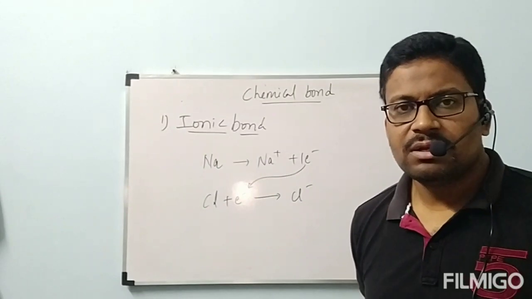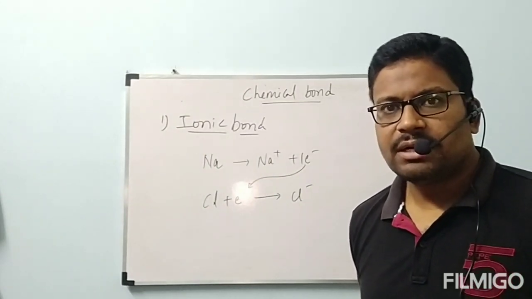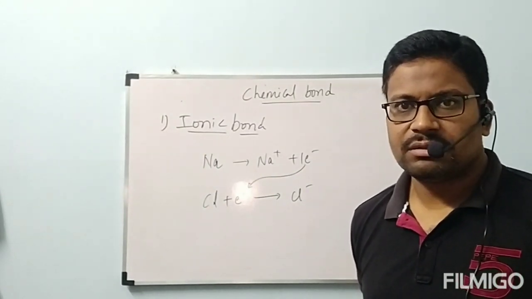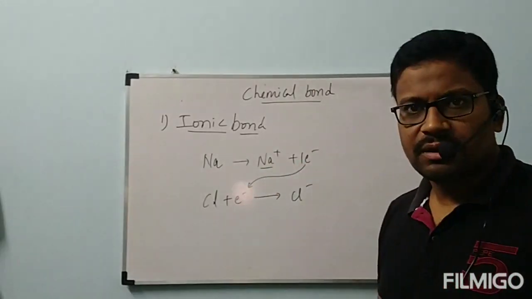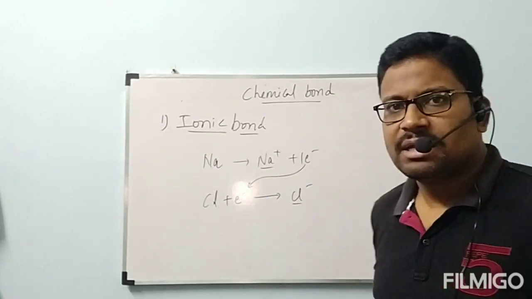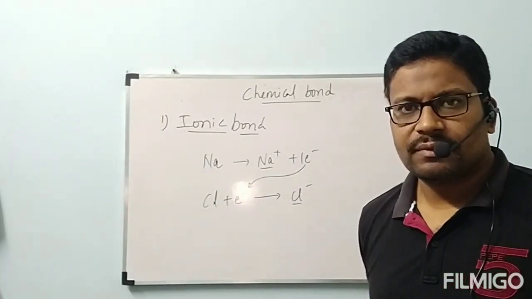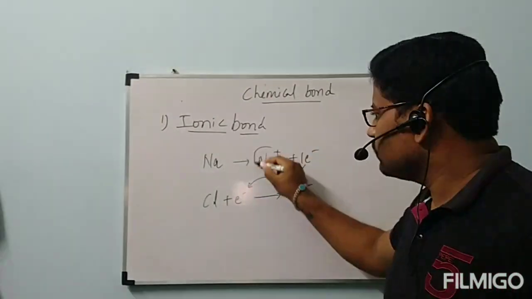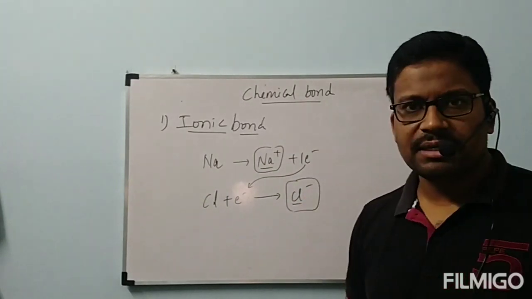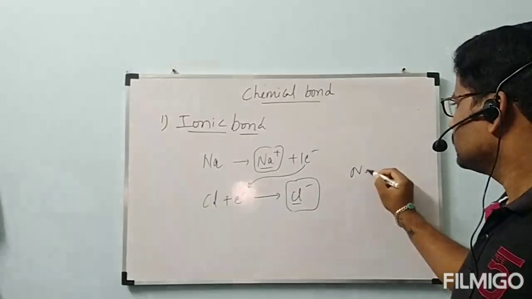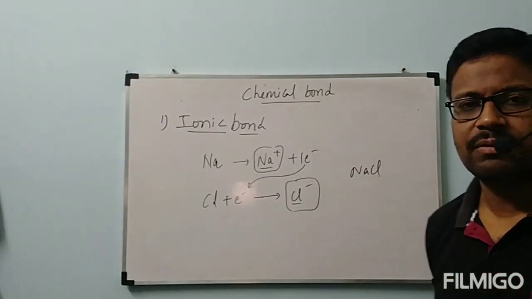Here what is happening? Sodium is losing an electron and chlorine is gaining an electron. In this way, Na plus cation is formed and Cl minus anion is formed. Now, there is an electrostatic force present between this Na plus and Cl minus to form the NaCl compound.